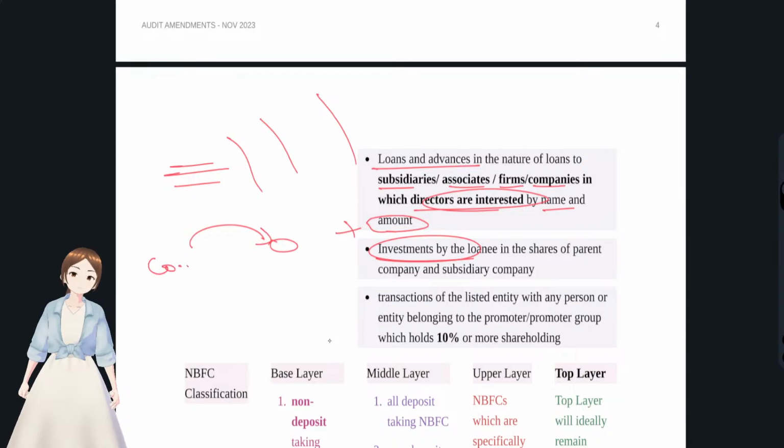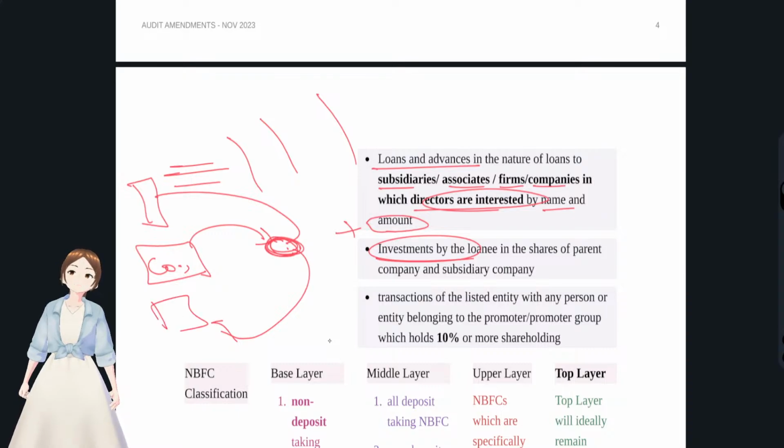Okay, this is the company, and we are giving a loan to one company, and this company is holding shares in our holding company or holding shares in our subsidiary company. Those details you have to give. Two details: loans in which directors are interested in, all the firms, subsidiaries, associates. Second, we have given a loan to one company and that company is buying shares of our holding company or subsidiary company. Those details you have to give.